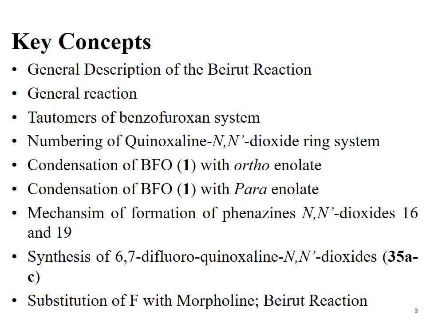Then we will discuss condensation of the benzofuraxane system with the ortho-enolate of phenol as well as the para-enolate of phenol. Then we will discuss the mechanism of formation of phenazine N,N-dioxide, compounds number 16 and 19. Phenazine N,N-dioxide is the product of condensation of the benzofuraxane system with ortho or para-enolate.